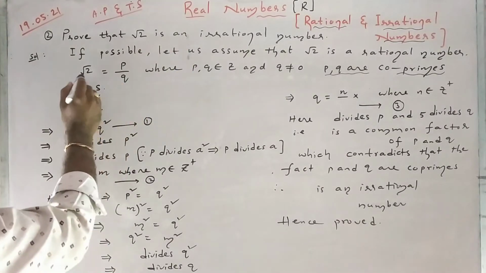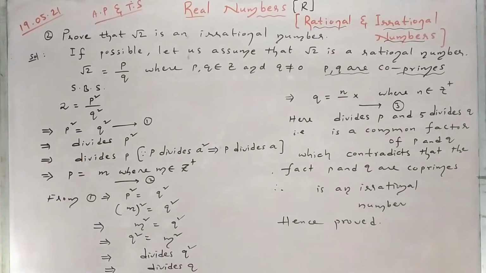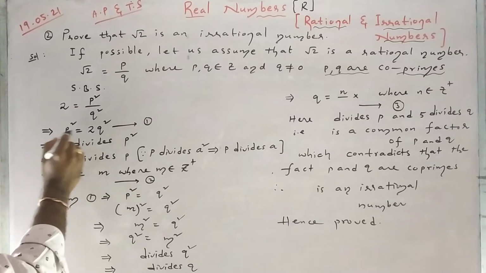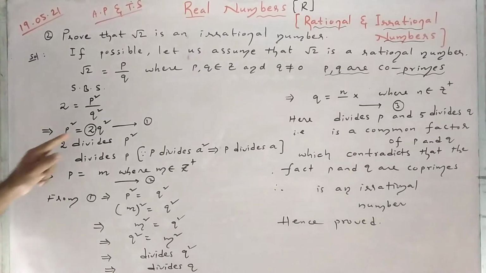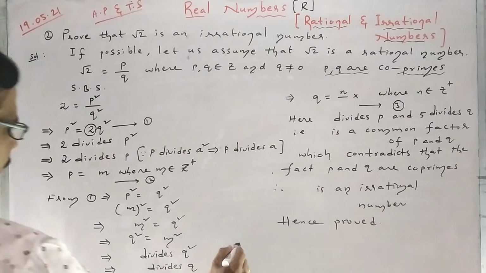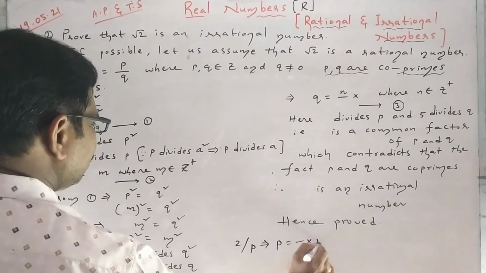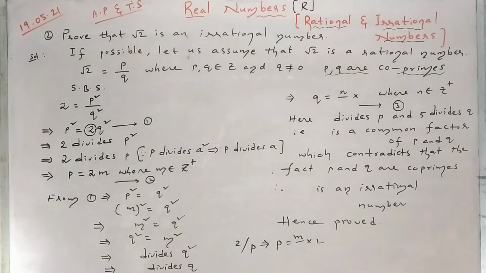Let me see, squaring on both sides, then 2 equals p square by q square. Cross multiply, p square equals 2q square. That means 2 divides p square, so p square is expressed as 2 into something. Immediately 2 divides p also. If 2 divides p, then p can be expressed as something into 2. That something I am taking as m. That means 2 into m, where m belongs to positive integers.